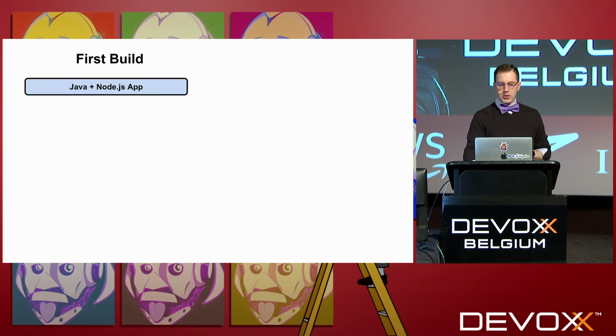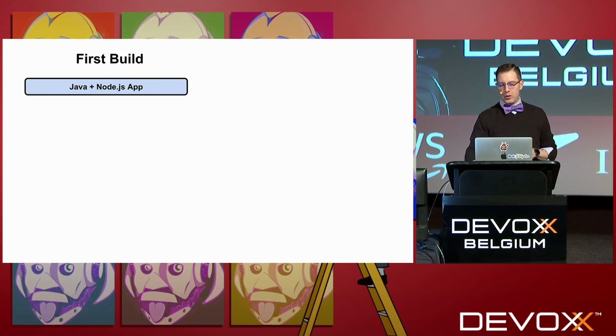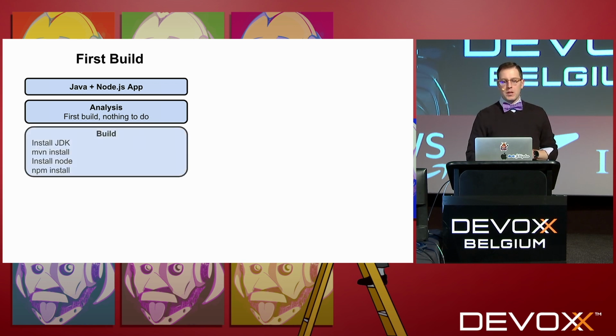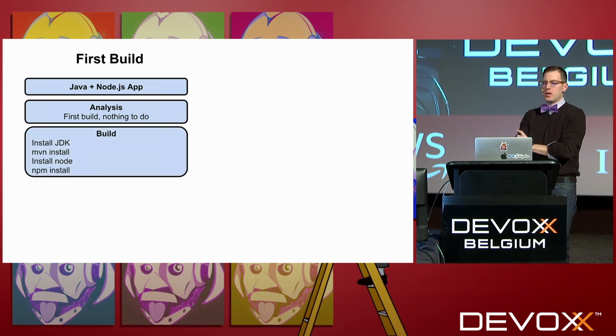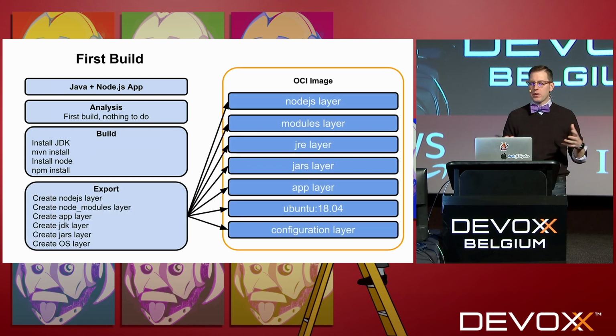So if we were to look at this with regard to those phases, we'd see that the first phase is detect. We have both Java and Node Buildpacks passing because they were detected successfully. The analysis phase will do nothing because this is our first build. There's no cache, there's no previous image. The build phase will do all the heavy lifting, install the JDK, run our build tools, and download dependencies. And then that last phase will export all of the work done by that build phase into our OCI image.